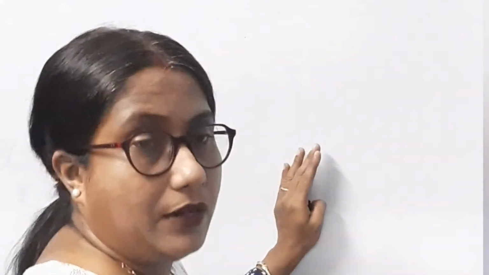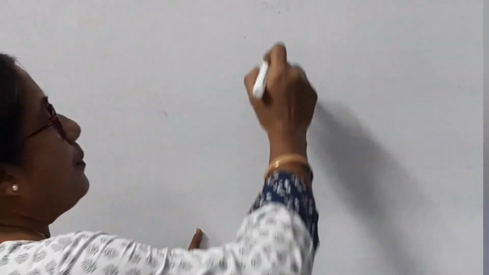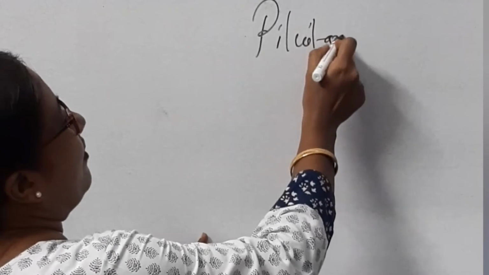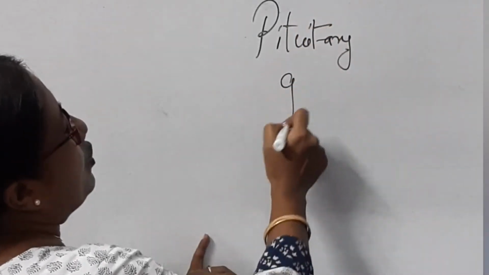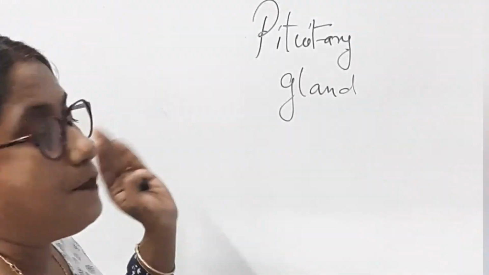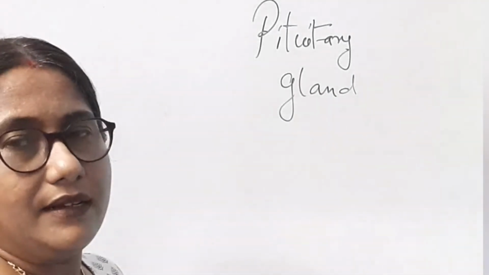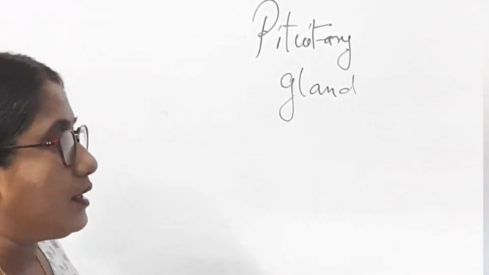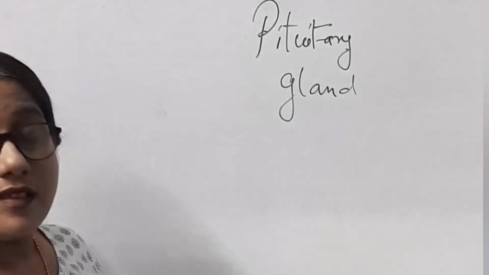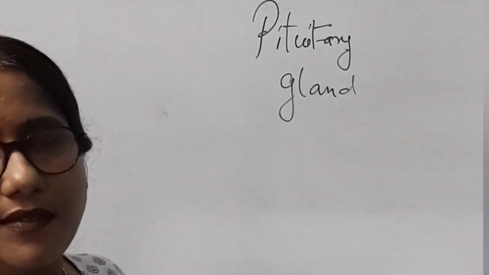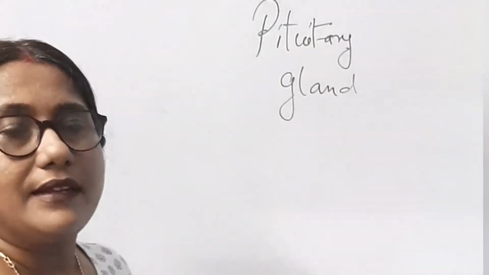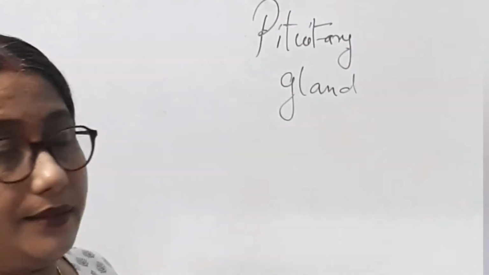The next endocrine gland that we are going to study is the pituitary gland. Now you see, the pituitary gland is the master gland, as I have discussed just now, and the pituitary directly or indirectly controls all other endocrine glands of the body. So you can understand how important this gland is. Though it is the smallest endocrine gland in our body, it is a very, very important gland, as it regulates all the other endocrine glands either directly or indirectly.